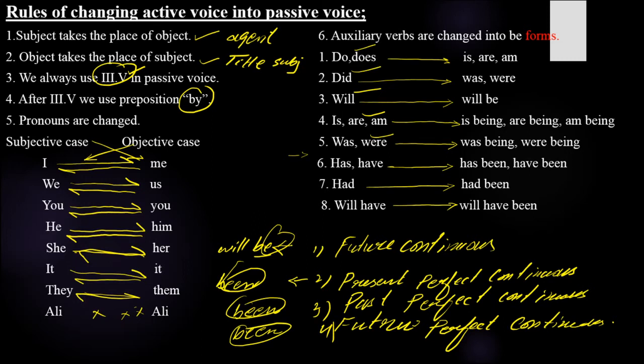Like we have seen, most of the Indian writers or the Pakistani writers, what do they do? They put just the action, like "I will be teaching you. The action of teaching will be done by me." "I have been supporting him. The action of supporting has been done by me." So in this way, that is not the appropriate and the best way.